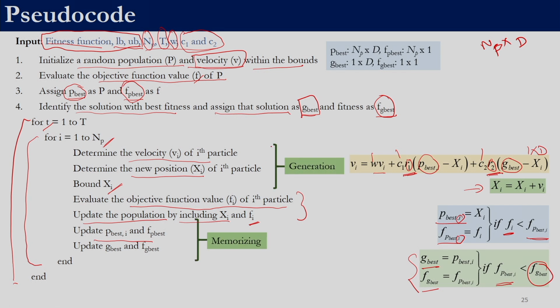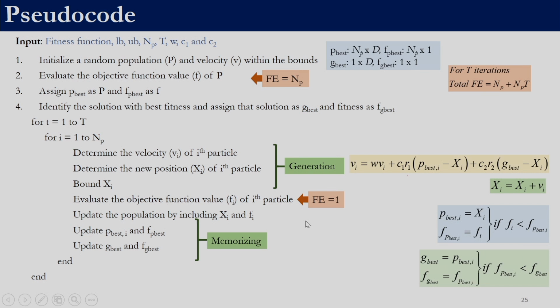Right. So, here these three steps correspond to generating a solution, and this is the memorizing. We are checking if it is better than the current p best and the current g best. If it is better, then we will update, else we will not update. So, that is the memorizing portion. Now, let us look at the fitness function evaluation.